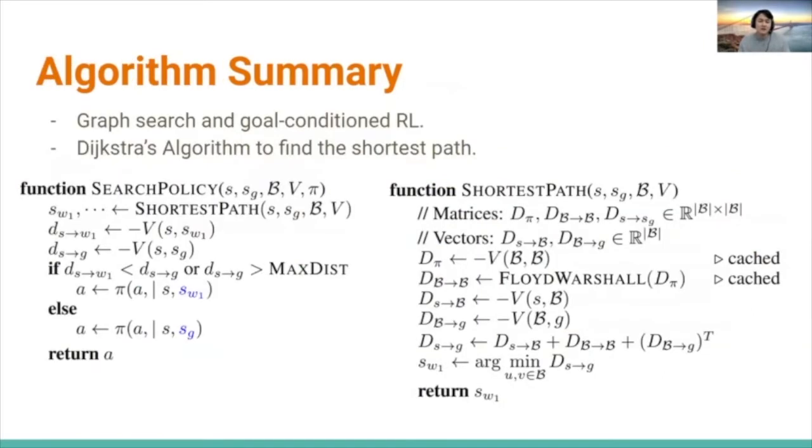And here is the algorithm summary. This algorithm combines graph search and goal-conditioned reinforcement learning. You can see the functions to search the policy with the shortest path function and checking max distance. And on the right, the algorithm uses Dijkstra's algorithm to find the shortest path.